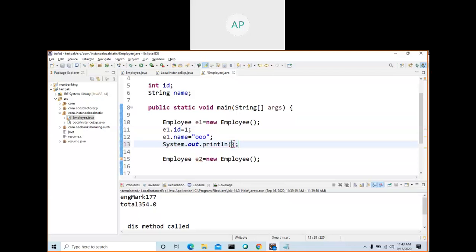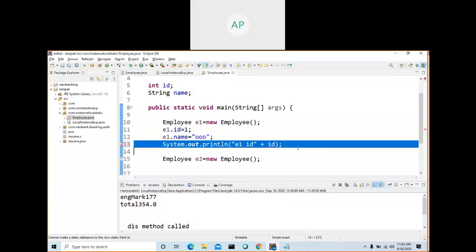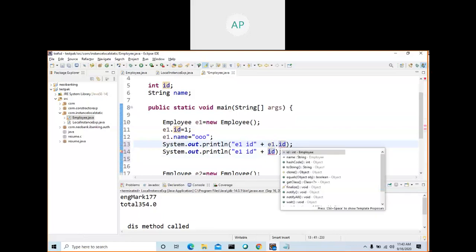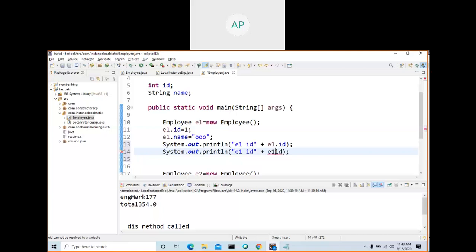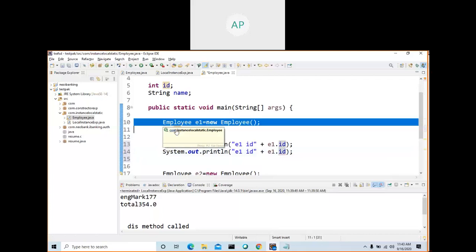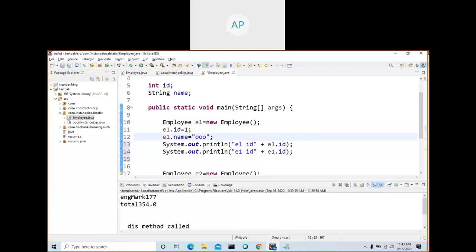So if I make System.out.println with the object reference variable e1 dot id, and e1 dot name. See, I created the object and I'm assigning the values.